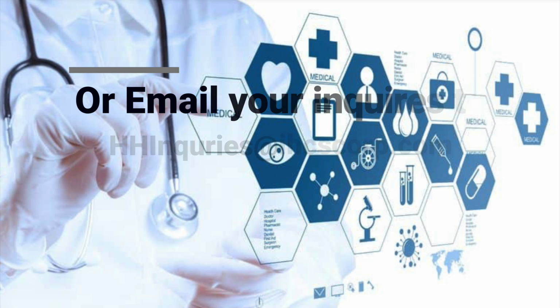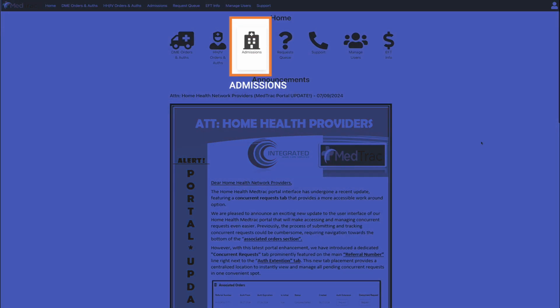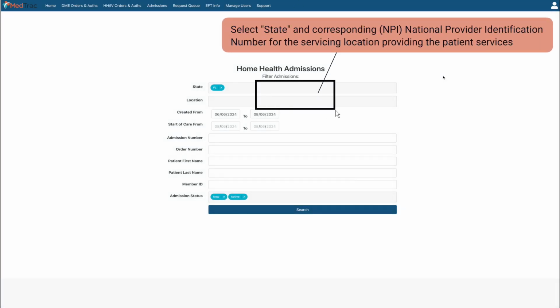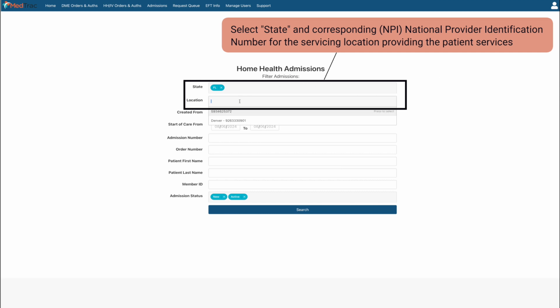Okay, so let's begin with the new workflow process. First, click on the Admissions tab. This will bring you to the Home Health Admissions Filters page. When searching for patient orders in the MedTrack portal, you can narrow down your search by selecting the state location and entering the NPI, National Provider Identifier number. This allows you to filter the results to only show orders associated with a specific state and NPI location.